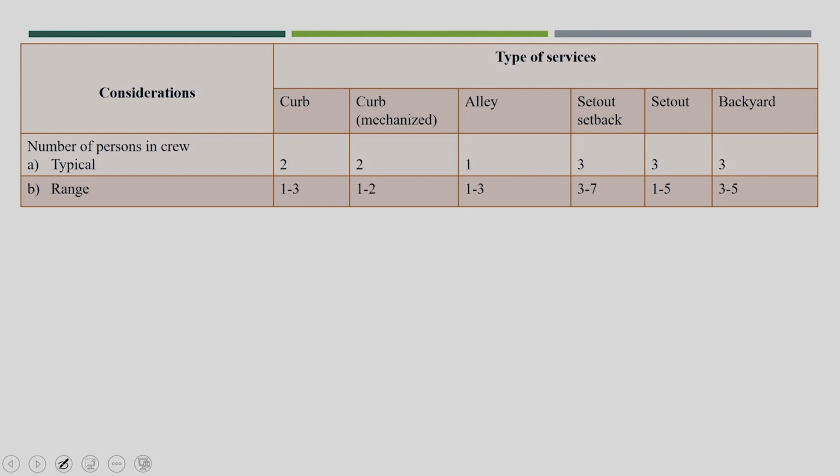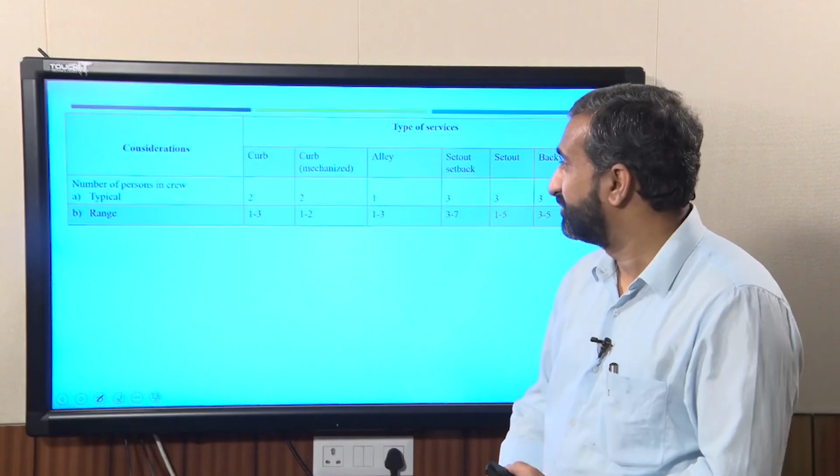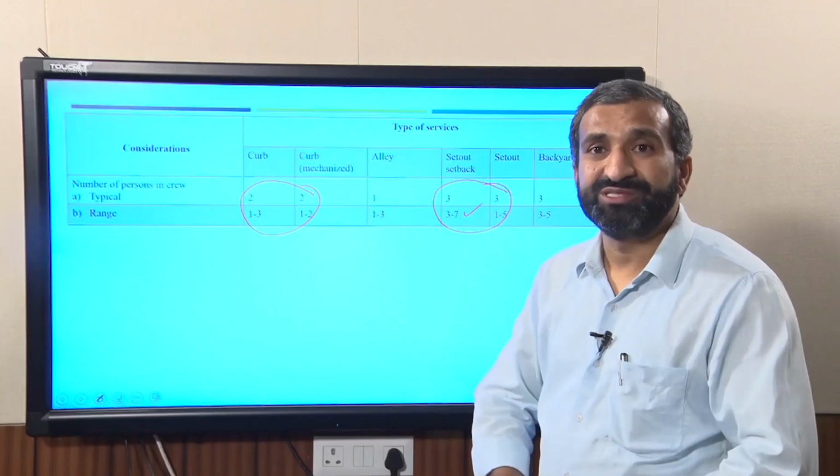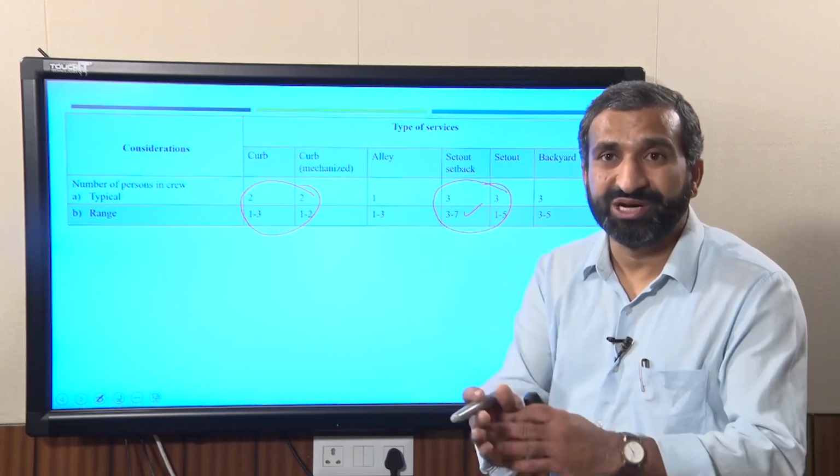Another is the number of persons in the crew. This is also very important because ultimately we have to think about economy also. So the curb service will require a smaller crew compared to the set out setback service. This is another issue with set out setback service: you will require a large number of crew members, because in that case the crew member has to visit each household.